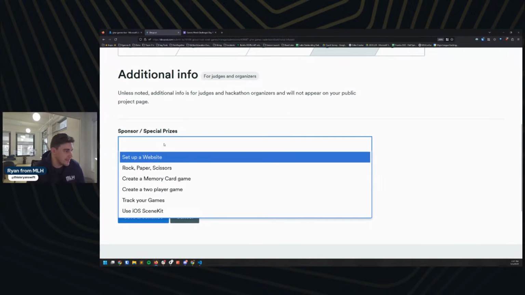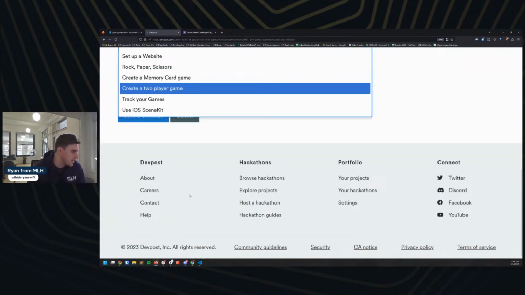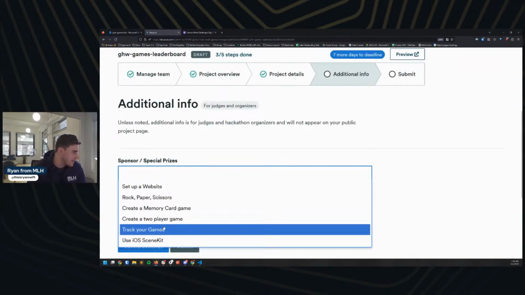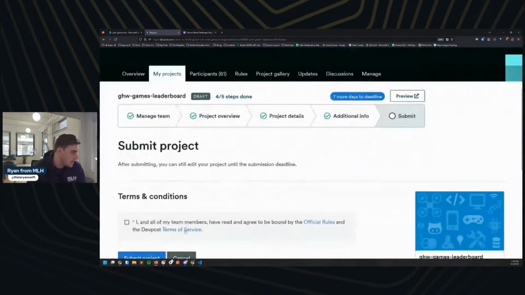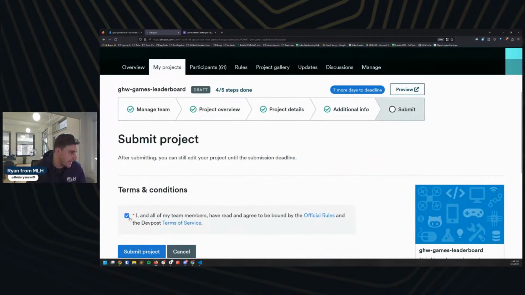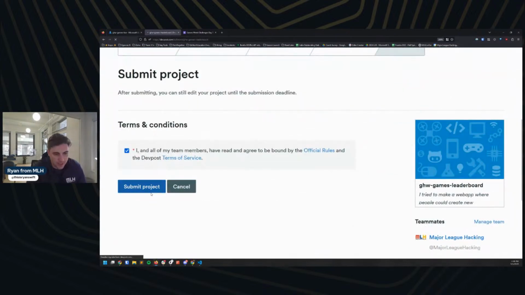Additional info. This is the one we want to do here. And in particular, we wanted to do set up a website is the challenge we were trying to complete here. So we're going to hit I understand. We're going to hit I understand again. And we're going to hit save and continue. And last one is just I accept the terms and conditions here and submit project.